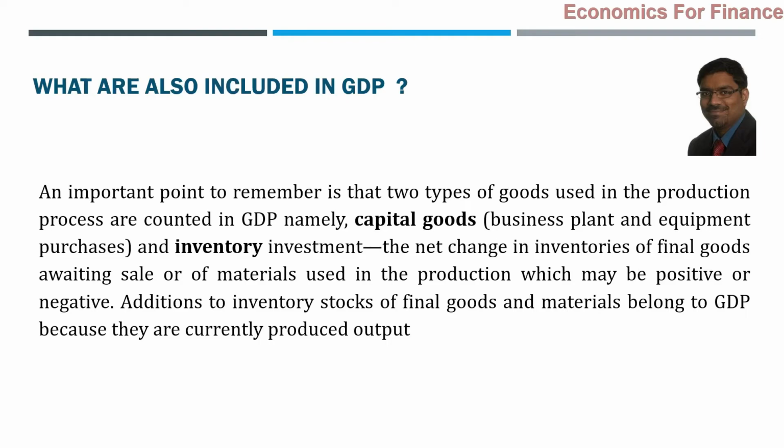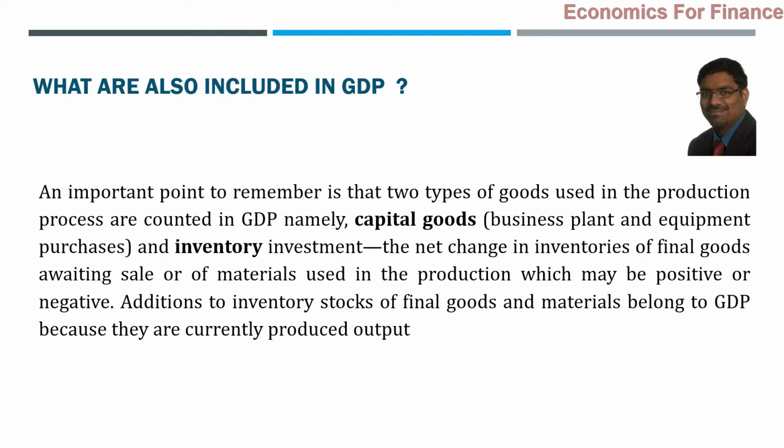Should they be included or not in the GDP? Answer is yes, they should be included. And what about the inventory investment? Inventory investment means what is not actually sold but produced, which is there in the stocks and godowns. Should that be included or not? Answer is once again yes.